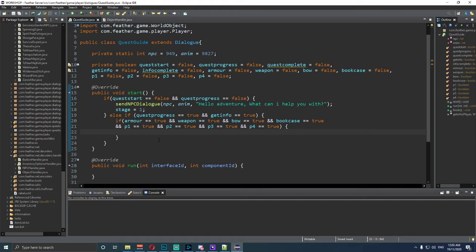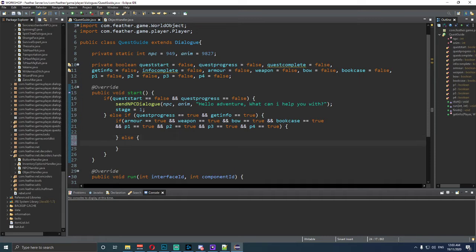We're going to open and close a curly bracket on that. And as you can tell, this is here. So we need to put an else here and open up that. Now we're going to do a send Npc Dialogue underneath it, right? And then we will type in Npc and nim, and then we want to do that with a semicolon, and we want to type in how comes the quest so far, adventurer. Okay. Dot and save, or question mark, sorry.